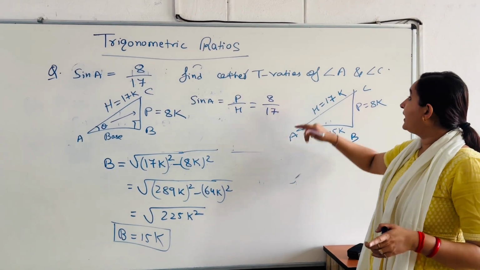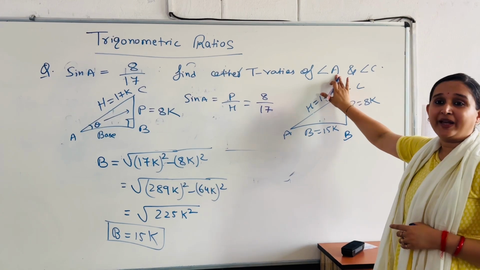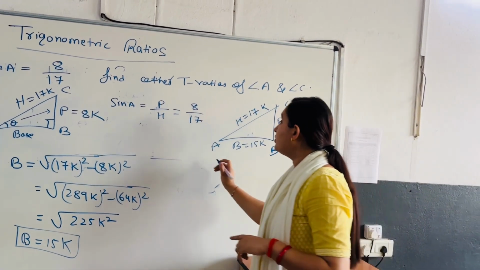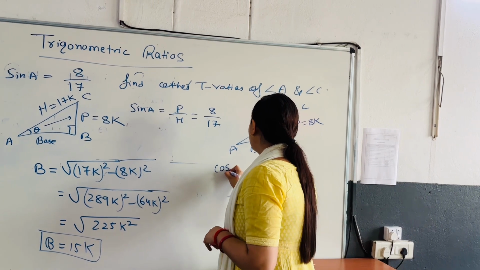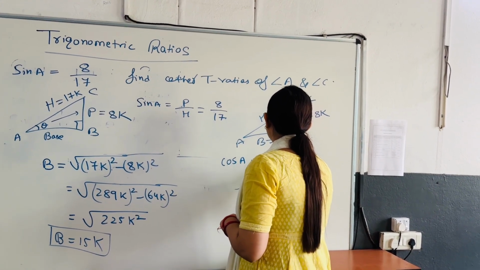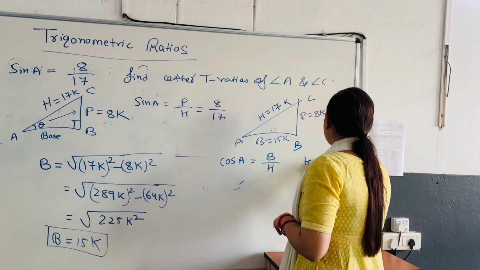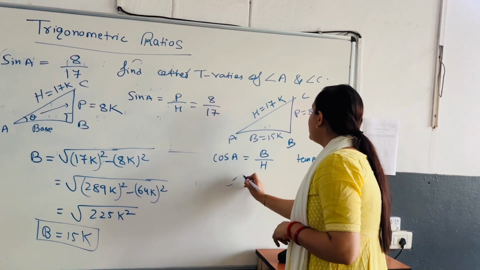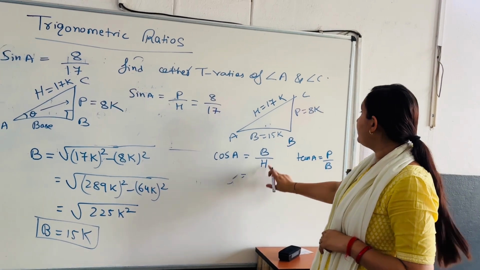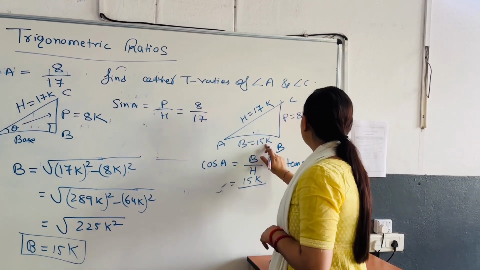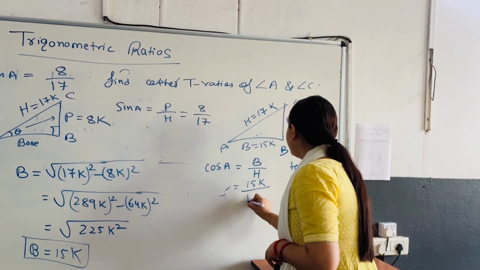Now I have to find the other T ratios with respect to angle A. So sine you already have, cos A, tan A. So what is the value of b by h? b by h is 15k upon 17k.